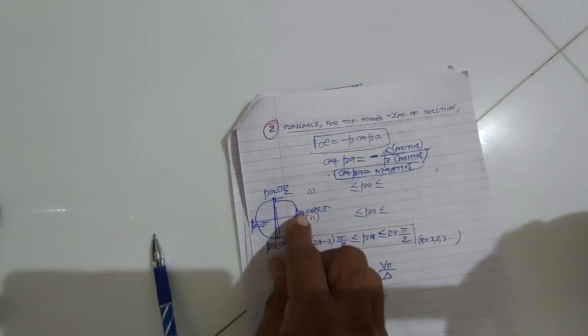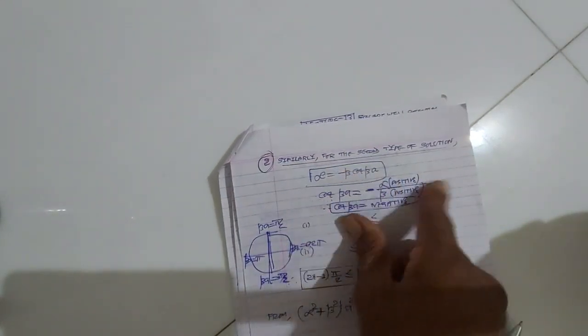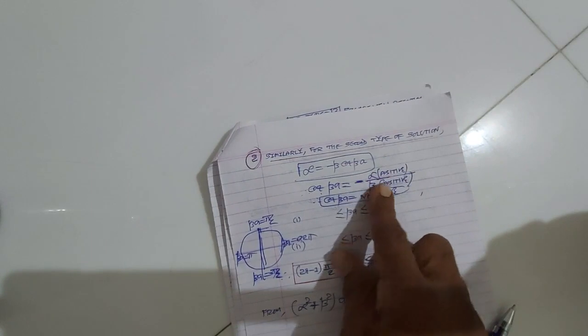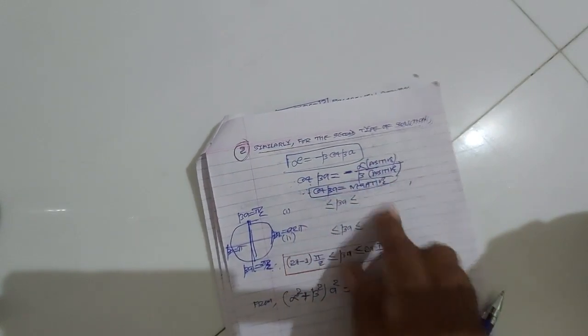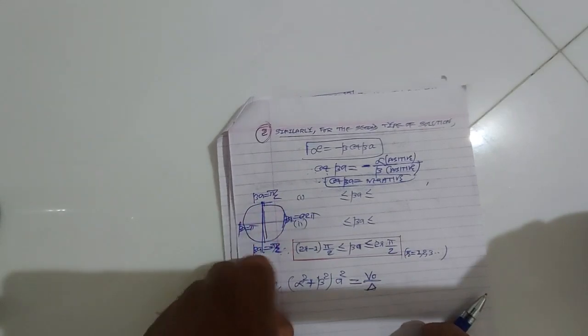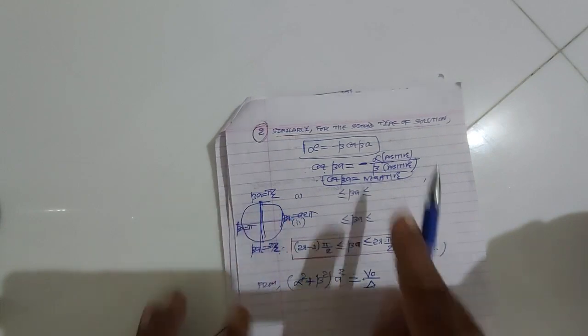For the second type of solution, alpha is minus beta cot beta, so cot beta is minus alpha upon beta. Alpha is positive, beta is positive, but the minus sign is there, so cot beta must be negative. So from this unit circle, please find the interval of values of beta for which cot beta is negative.